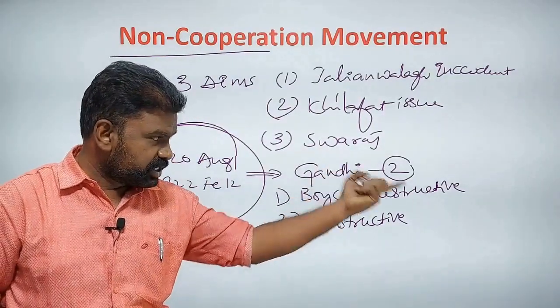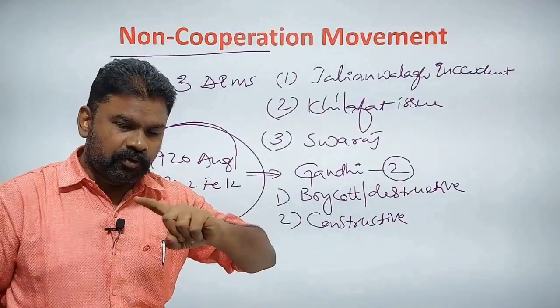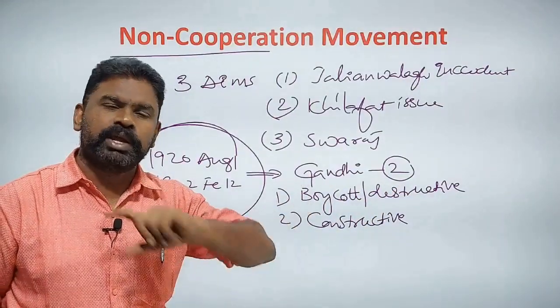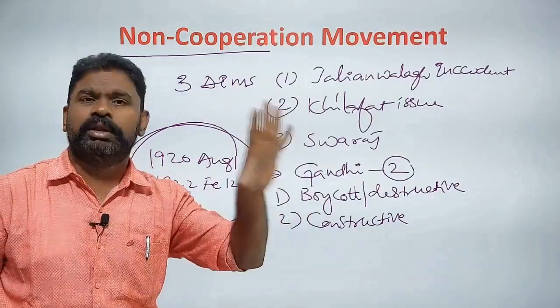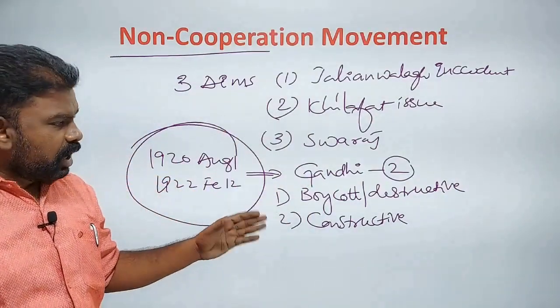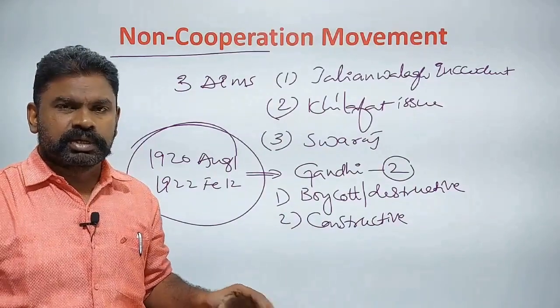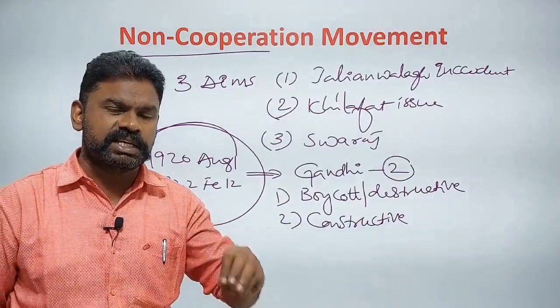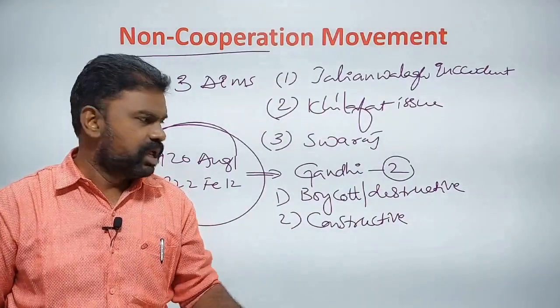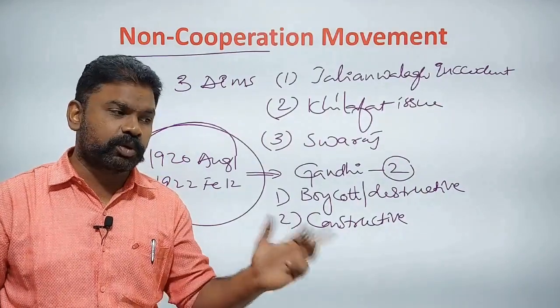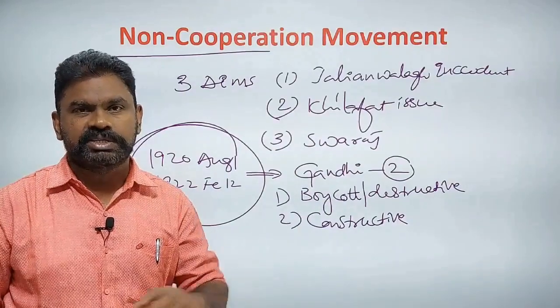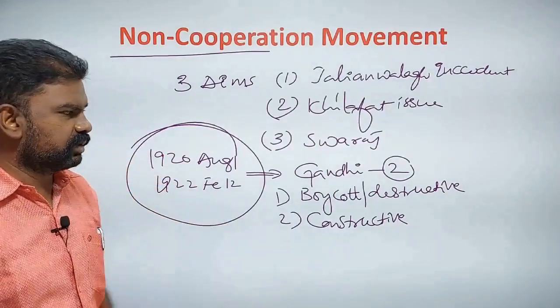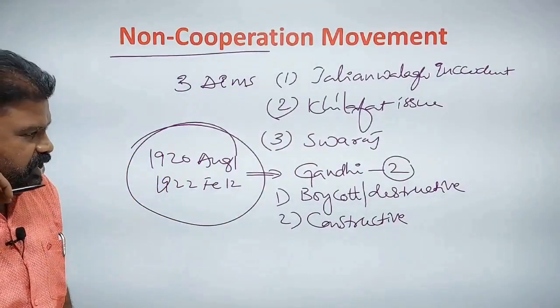In the boycott or destructive programs, there was boycott of foreign goods, foreign courts, foreign schools, foreign cloth, everything. And in the constructive programs, there was construction of indigenous national schools, national colleges and panchayats instead of the courts. Instead of foreign goods, there was distribution of charkhas and cloth. Like that, constructive and destructive programs.